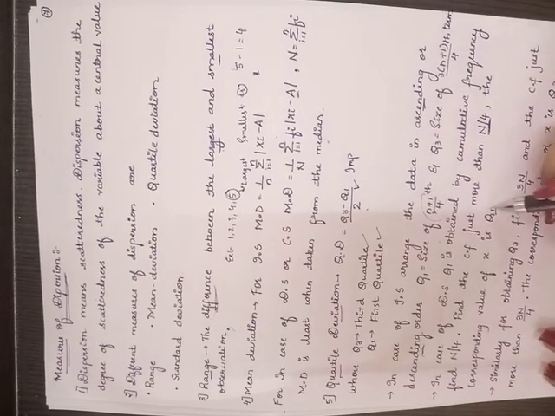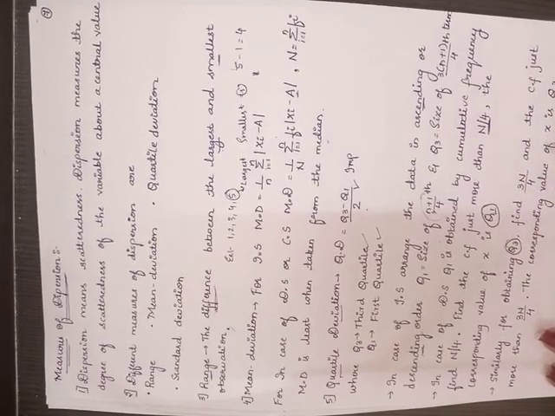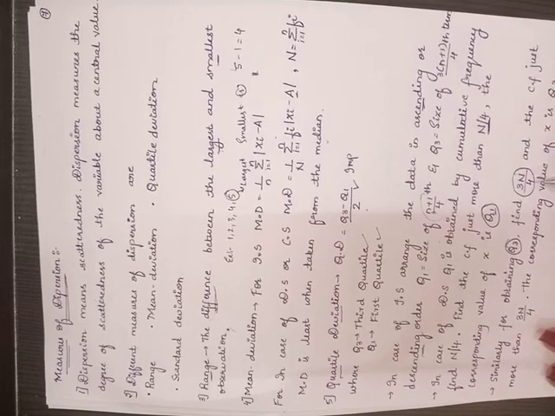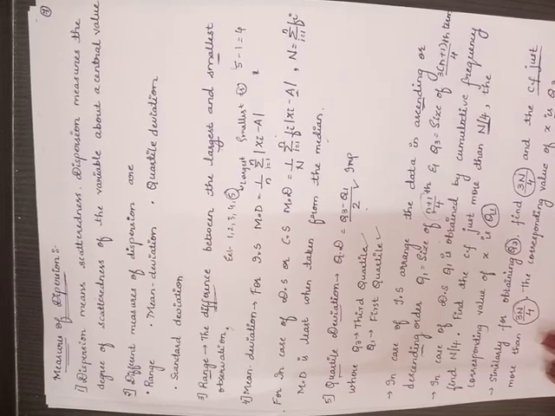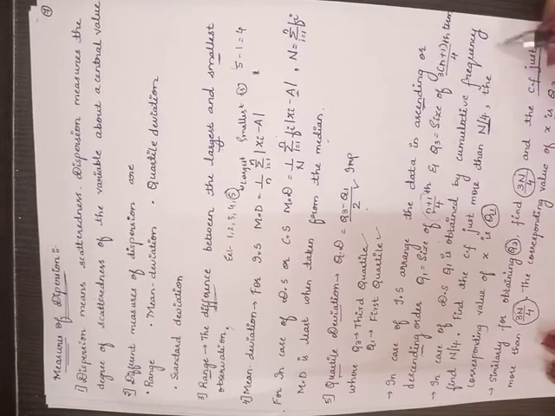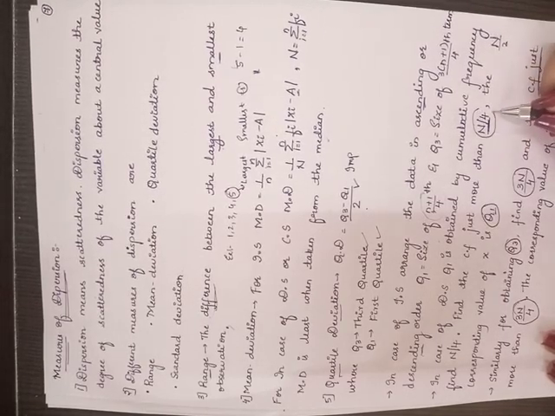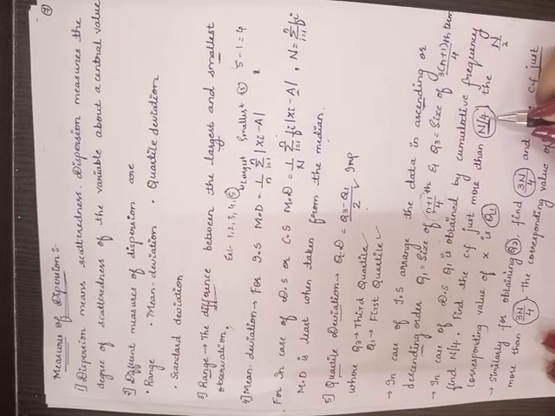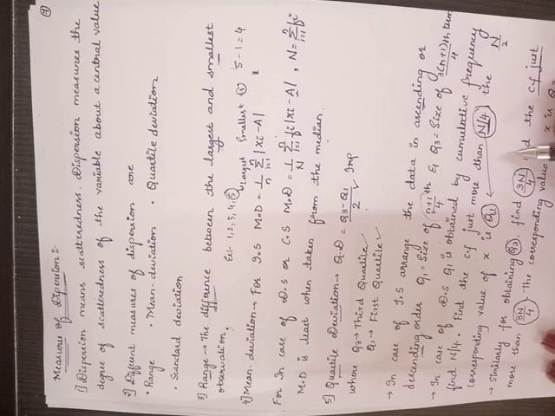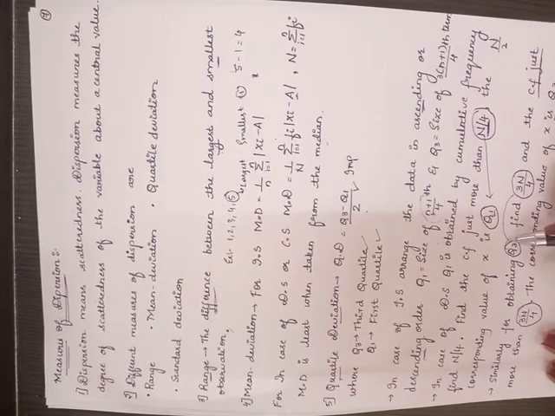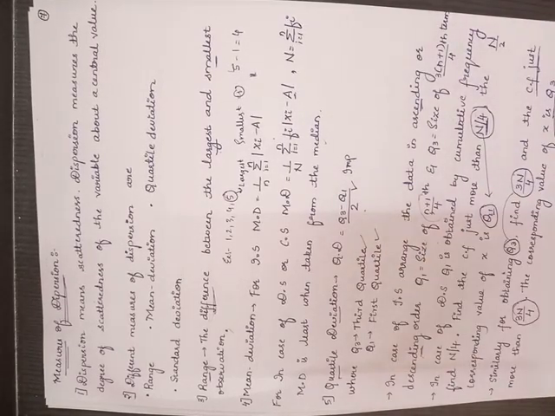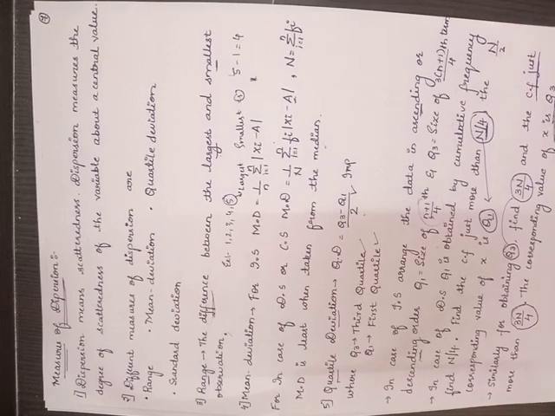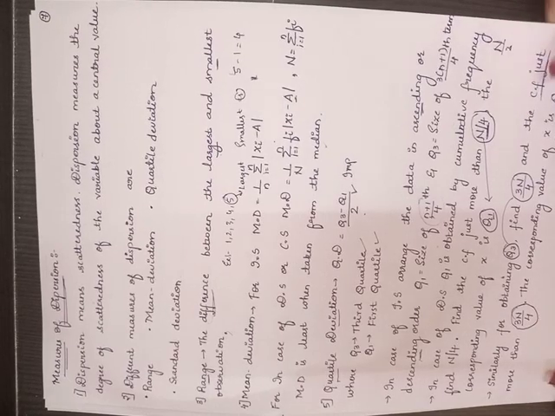Similarly, next in case of Q3, it is nothing but 3 capital N divided by 4, and the cumulative frequency just more than 3n divided by 4, the corresponding value is called Q3. So previously we solved for median, it was n by 2, yes or no? So here in case of quartile deviation, it is n by 4 when you want to find Q1, and when you want to find Q3, it is 3n divided by 4. Hope this concept is clear for you all. That is quartile deviation for individual series as well as discrete series.